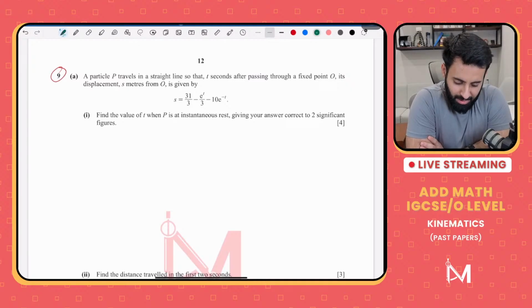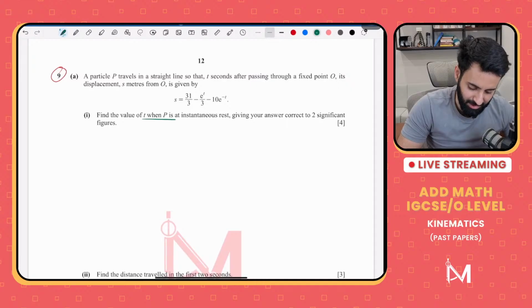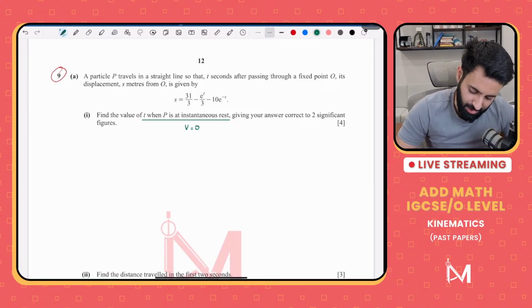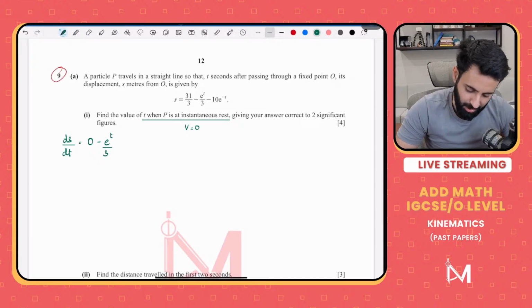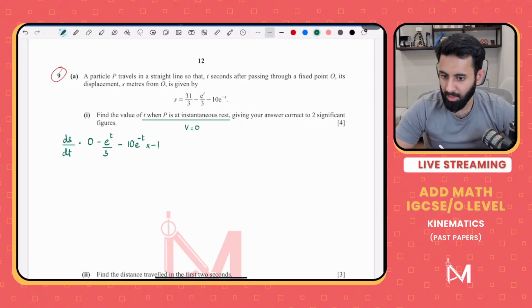A particle P travels in a straight line so that t seconds after passing through a fixed point O, its displacement s meters from O is given by so and so. Find the value of t when P is at instantaneous rest. Now remember, whenever the object is at instantaneous rest, velocity is equal to 0. So we'll differentiate this, ds upon dt. So that's going to be 0 minus e to the power t upon 3 as is, because when we multiply it by the differential of the power it makes no difference, minus 10 e raised to the power minus t multiplied by minus 1.